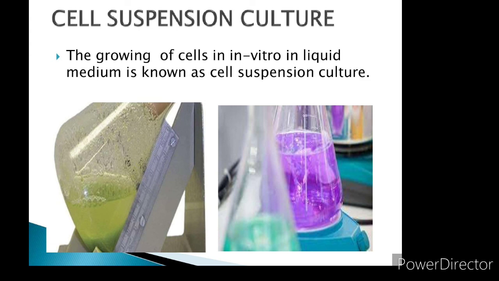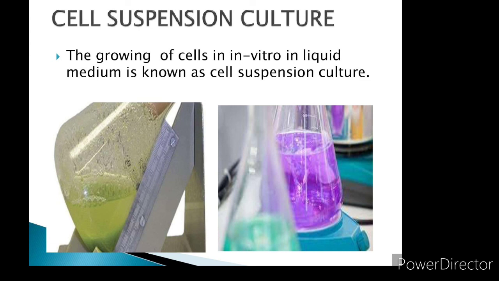Production of secondary metabolites. What are secondary metabolites? Secondary metabolites are chemical compounds that are not required by the plant for normal growth and development, but are produced in the plant as byproducts. For example, biosynthesis and isolation of indole alkaloids from Catharanthus roseus plant cell culture.